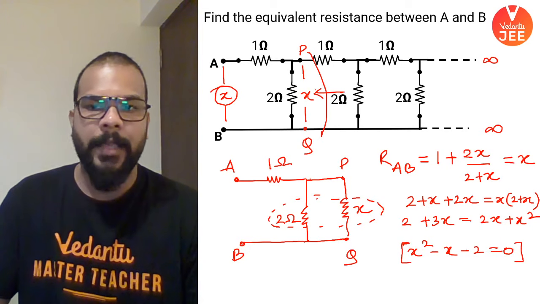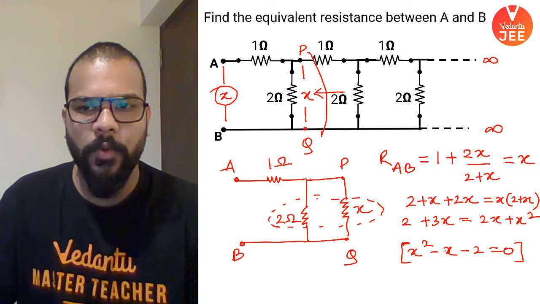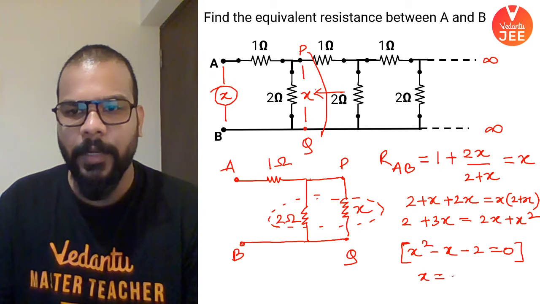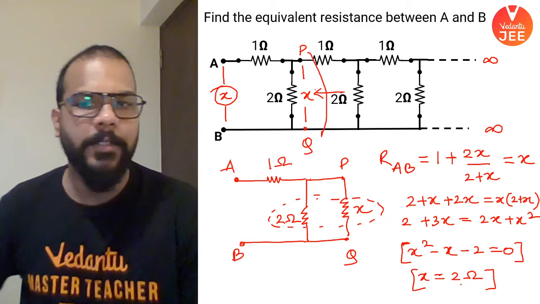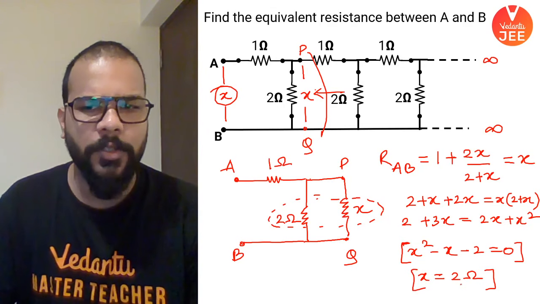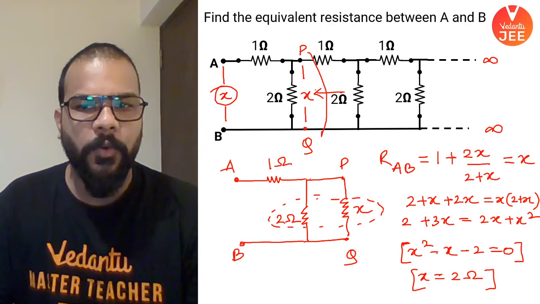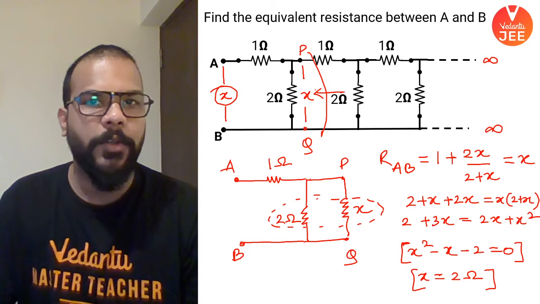Now you guys have already studied quadratic equation, you know how to find the roots. Simplify it to get the value of x as 2 ohms. That's what your answer is going to be. You can put the value of x as 2 also to check it. So 2 squared is 4, 4 minus 2 is 2, and 2 minus 2 is going to be 0.